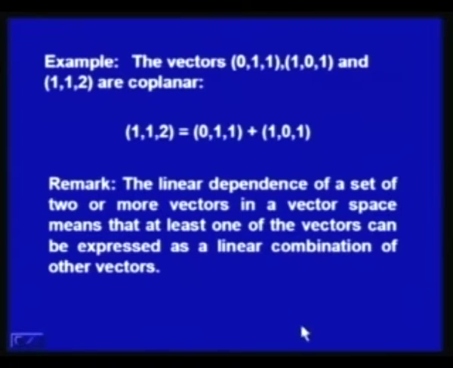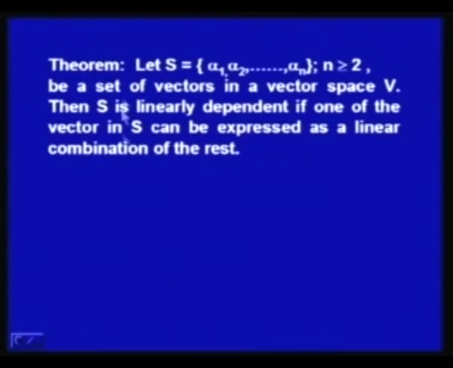Another remark is that the linear dependence of a set of two or more vectors in a vector space means that at least one of the vectors can be expressed as a linear combination of the other vectors. Now, this we write in the form of a theorem. Let S consisting of n vectors, n greater than or equal to 2, be a set of vectors in a vector space V, then S is linearly dependent if and only if one of the vectors in S can be expressed as a linear combination of the rest of the vectors.